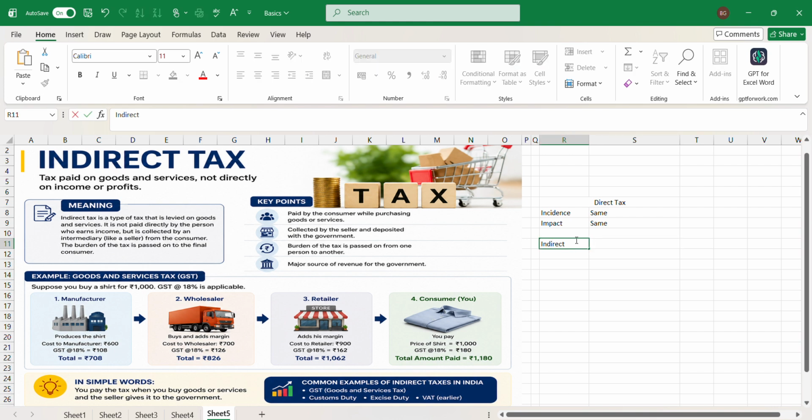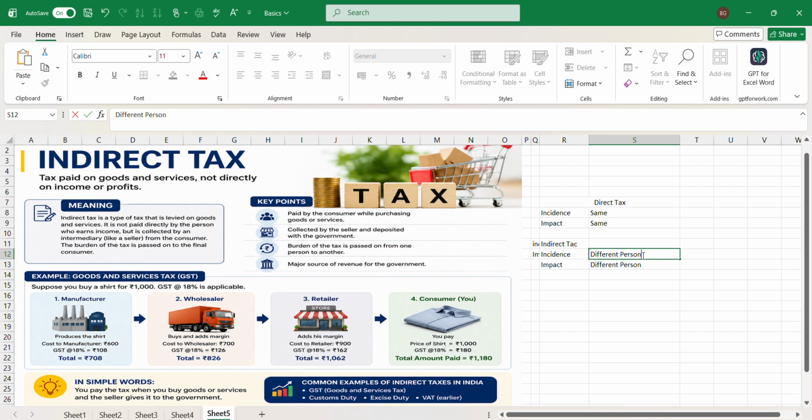So again we will take the concept of incidence and impact for indirect tax. Why is it called like this? Incidence and impact are on different persons here, and here also we will type it as different person.